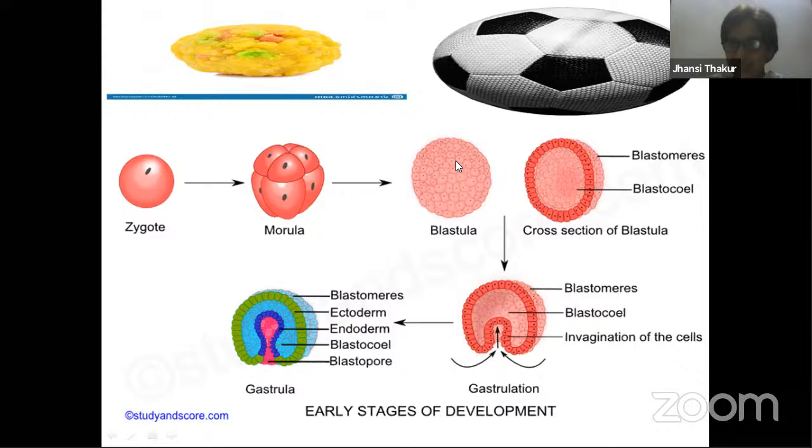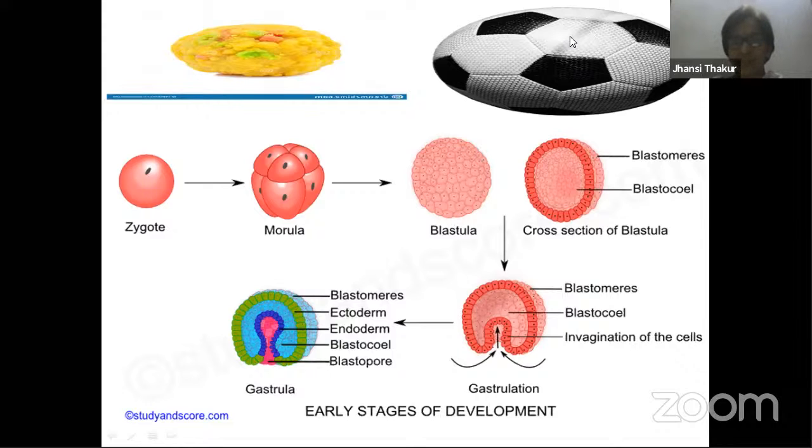This blastula stage can be compared with a football. Why I'm saying football is that a football has space inside which we fill up with air. So inside it is empty, filled with air. Similarly, in the blastula stage also, you find there is space inside, but this space is filled with fluid, a water-like fluid that is released by these cells. So this stage is called blastula.